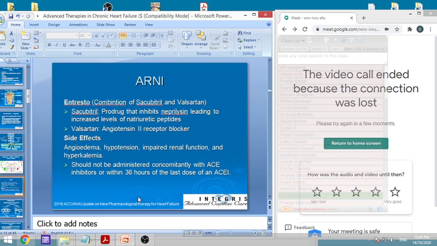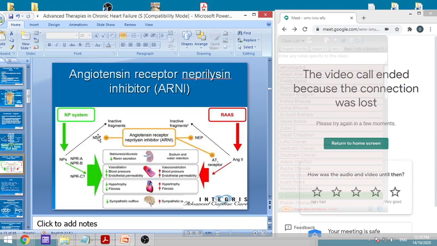An example drug is Entresto, where the drug is sacubitril. This is a prodrug that will inhibit neprilysin, leading to increased levels of natriuretic peptide. Neprilysin is the agent which causes the metabolism here. So this neprilysin is causing this metabolism, and this ARNI will be inhibiting this.